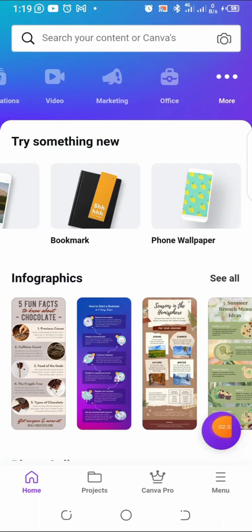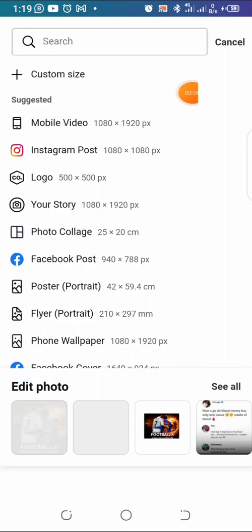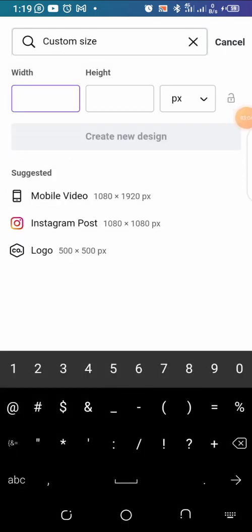All right, so let me just create this right now. Click on this arrow, click on this menu here. When you click on it, you are going to see custom size. You can see custom size here. So click on custom size.